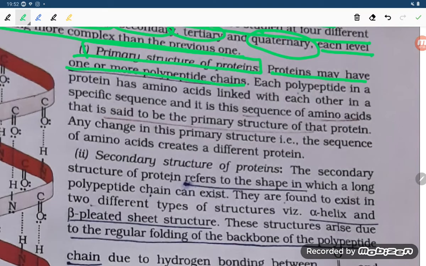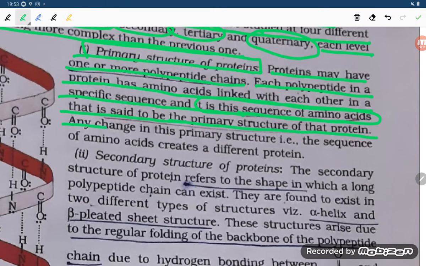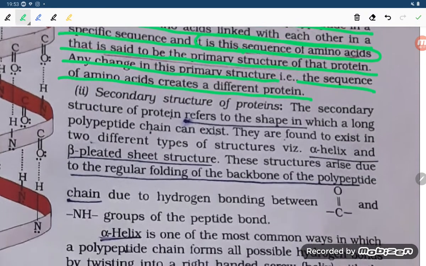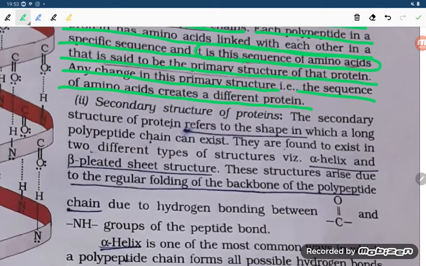Proteins may have one or more polypeptide chains. Each polypeptide in a protein has amino acids linked with each other in a specific sequence. It is the sequence of amino acids that is said to be the primary structure of protein. Any change in the primary structure, the sequence of amino acids, creates a different protein. If you change the sequence of amino acids, the protein structure will be damaged.